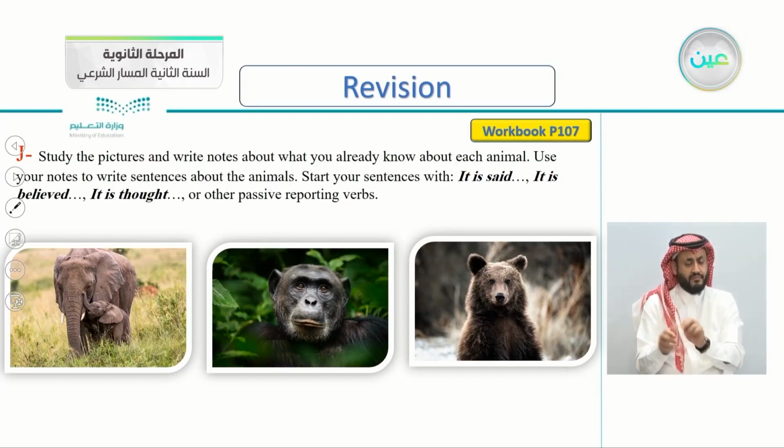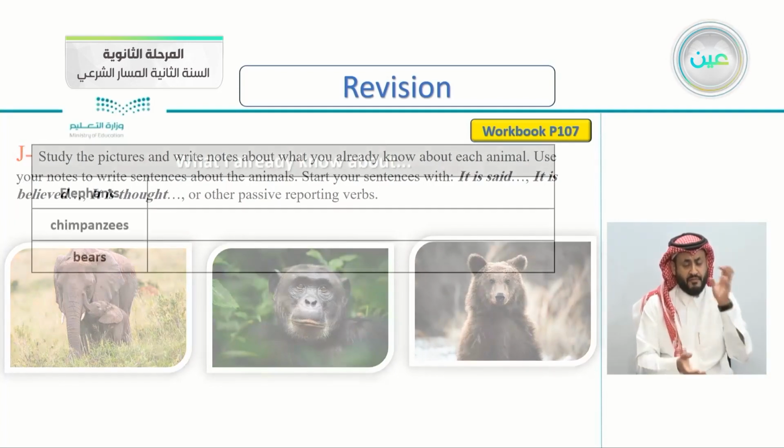So after you're done with the notes, use these notes to write sentences about these animals. Start your sentences with "it is said," "it is believed," "it is thought," or other passive reporting verbs. So any other passive reporting verbs. Remember about elephants, chimpanzees, or bears.